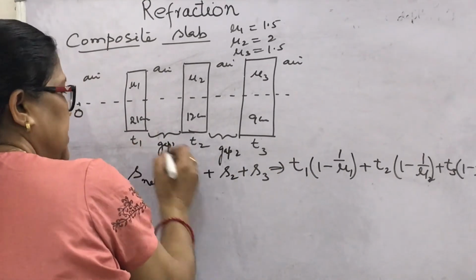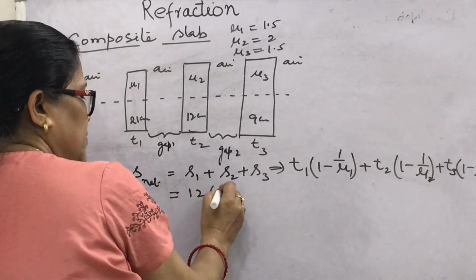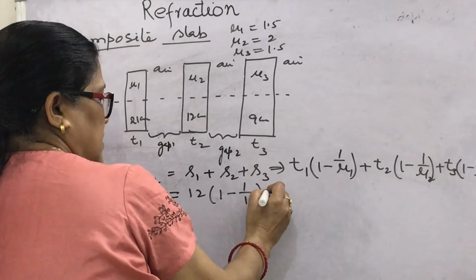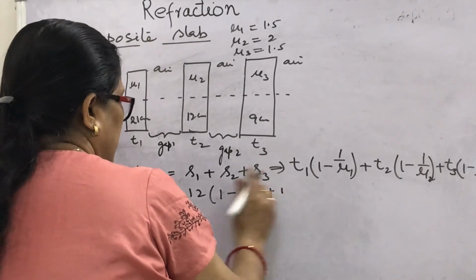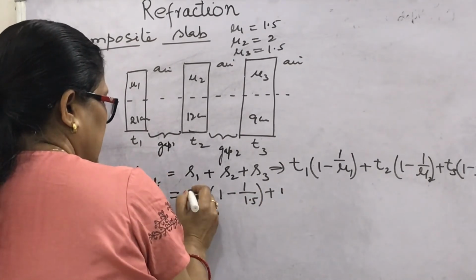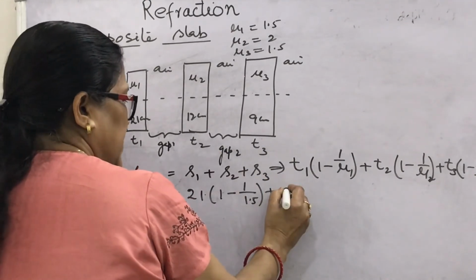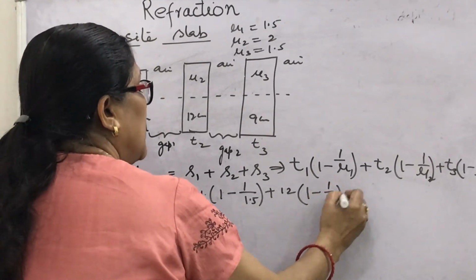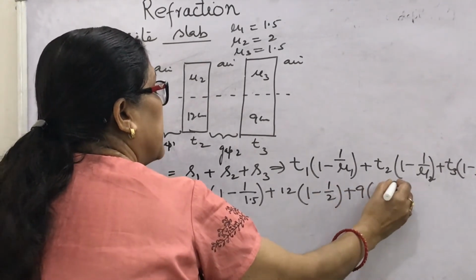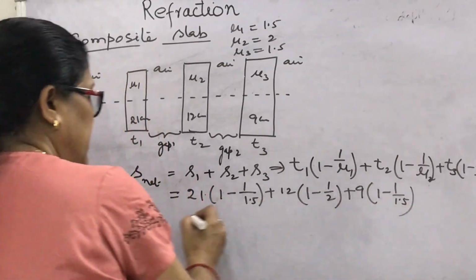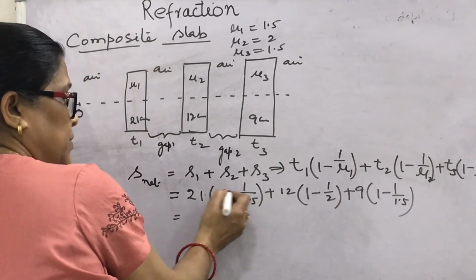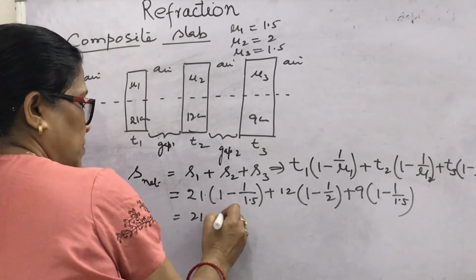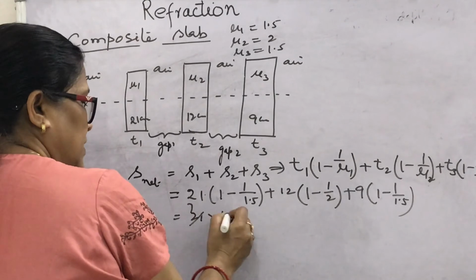You will get T1 as 21 into 1 minus 1 by 1.5. Then for the second, what will you write? 12 into 1 minus 1 by 2, plus 9 into 1 minus 1 by 1.5, and you will get the result. 0.5 upon 1.5 is 1 by 3. So 21 into 1 by 3 is 7.